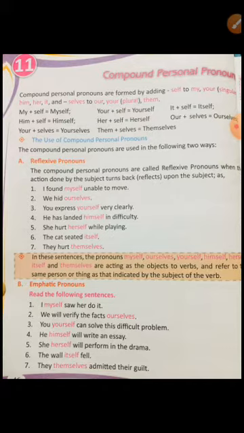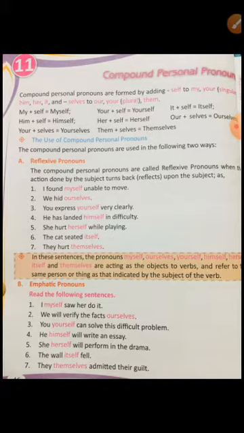Before that you can see one box, that in these sentences the pronouns myself, ourselves, yourselves, himself, herself, itself, and themselves are acting as the object to verbs and refer to the same person or thing as that indicated by the subject of the verb.